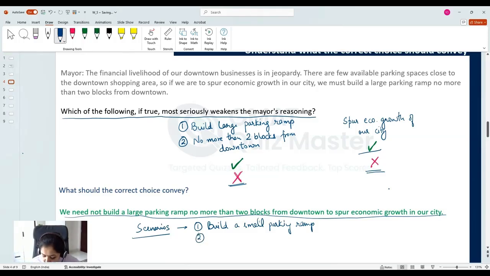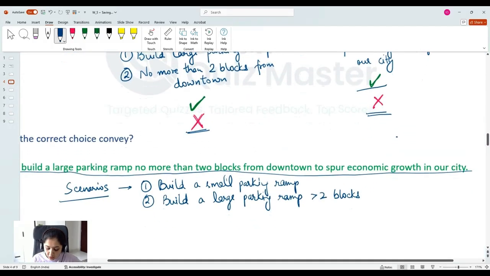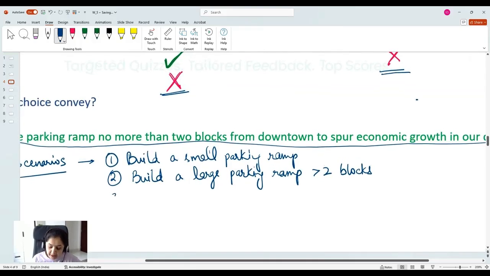Else, what if building a large parking ramp more than 2 blocks from downtown? What if this can help? Or, because the problem that is being discussed is related to downtown, but the target is related to the economic growth of the city, there can be ways in which we can increase economic growth of the city without doing anything related to downtown parking.